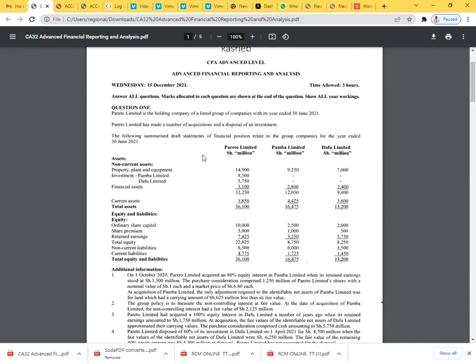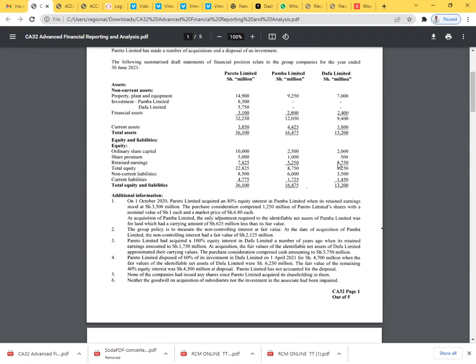So we can see the statement of financial position of Pareto Limited, SOFP of Pamba Limited. SOFP is statement of financial position of Pamba Limited and of Dafu Limited. So what are we told here?